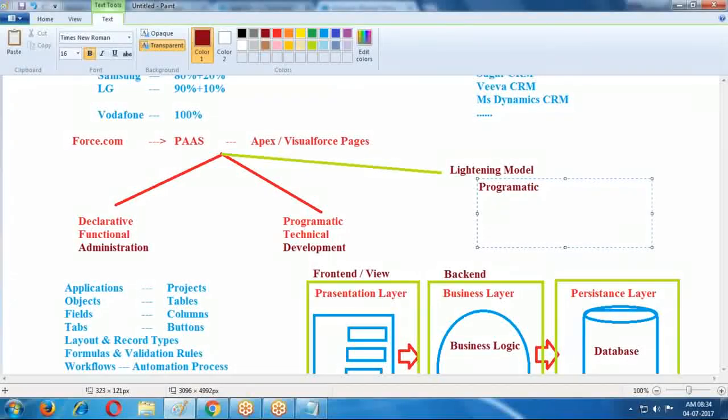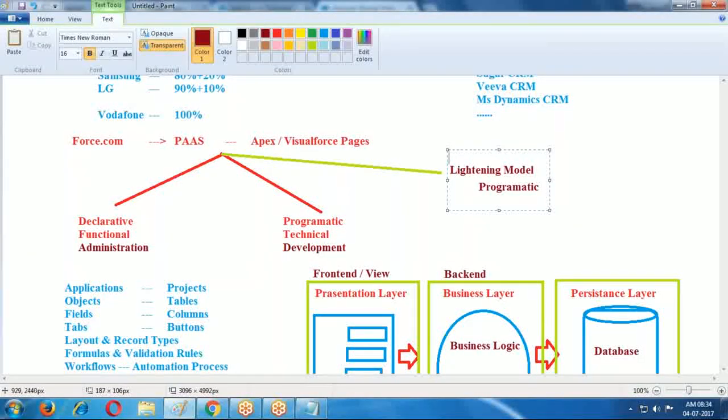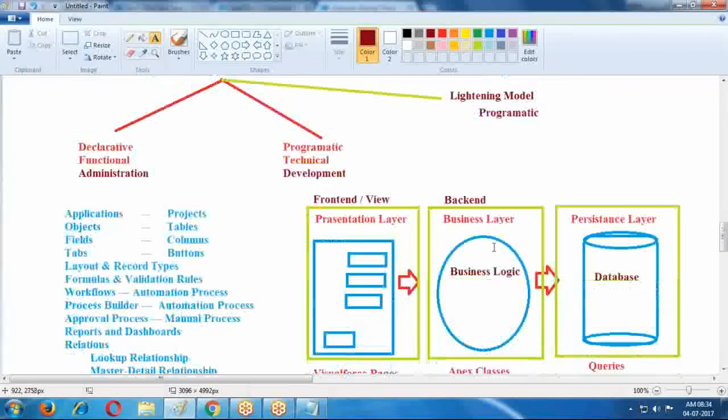It was provided just 1.5 years back only. Previously there was no Lightning model. In the Lightning model also I will explain the concepts, 4 to 5 sessions minimum, minimum basics I will give you. Nowadays most of the applications are also implemented by using Lightning. If you know the admin and development, then only go for the Lightning concepts.